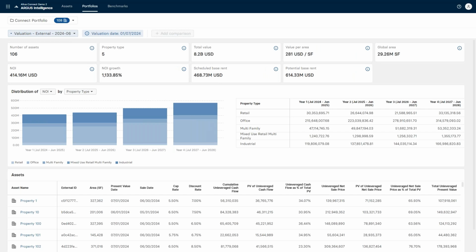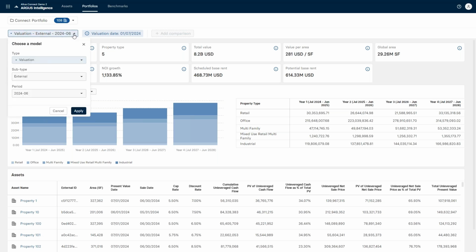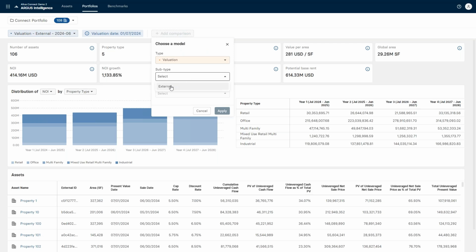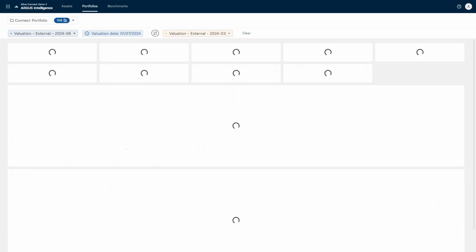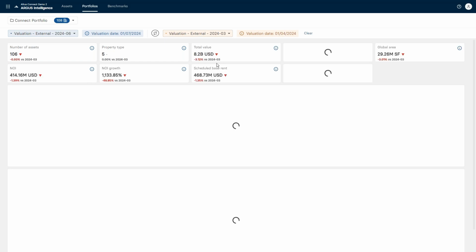Now, the other thing we can do here, and this is very much like what we saw at the asset level a moment ago, is drill in and say, hey, how is this portfolio comparing to the last time we looked at this portfolio? So again, just like we could previously, I can choose the different type that I want to look at, as well as the period, and I can choose to do a comparison. So just like at the asset level, we'll see the KPIs at the top in a moment are going to become comparative in nature. So we'll see how they compared, in this case, Q1 of 2024 versus Q2 of 2024. As you can see, we start seeing the trend arrows. So in this example, my portfolio value did drop from Q1 to Q2, so it dropped by about 3%. We can see rent did go up.